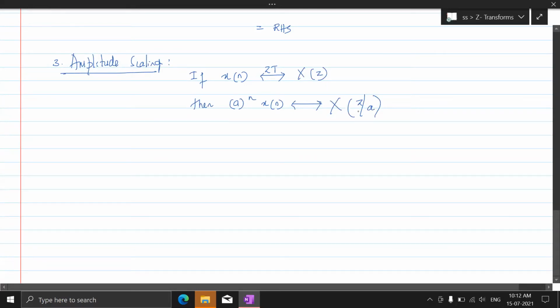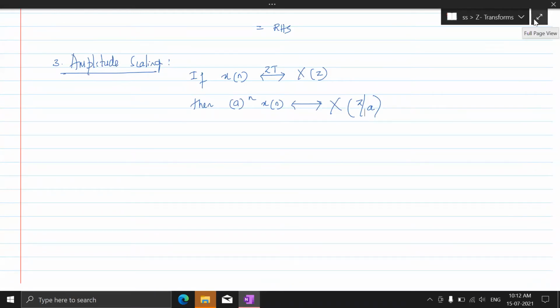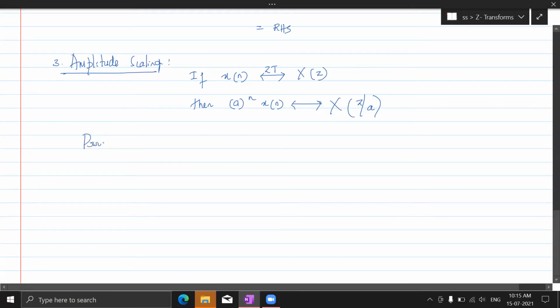Fine. So see what we can do here. Now let's see the proof of this. Let's consider the LHS. What is it? It is the Z transform of a to the power n x of n. Okay, so what would this look like now?